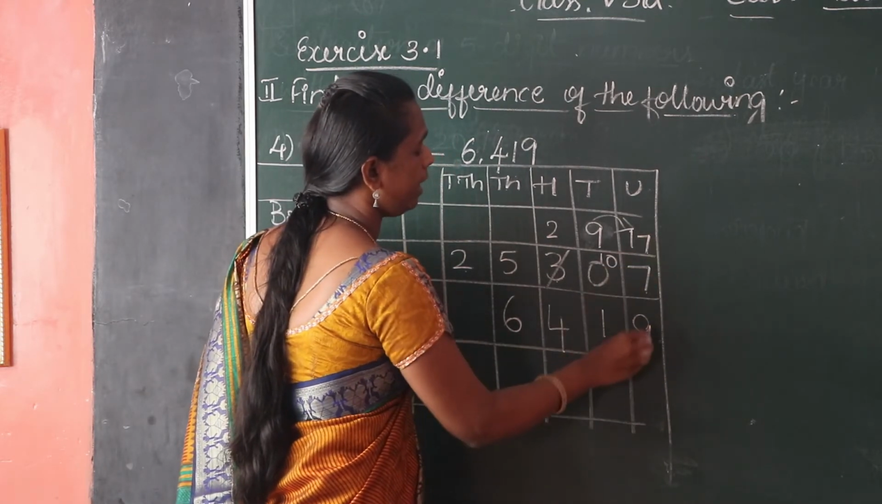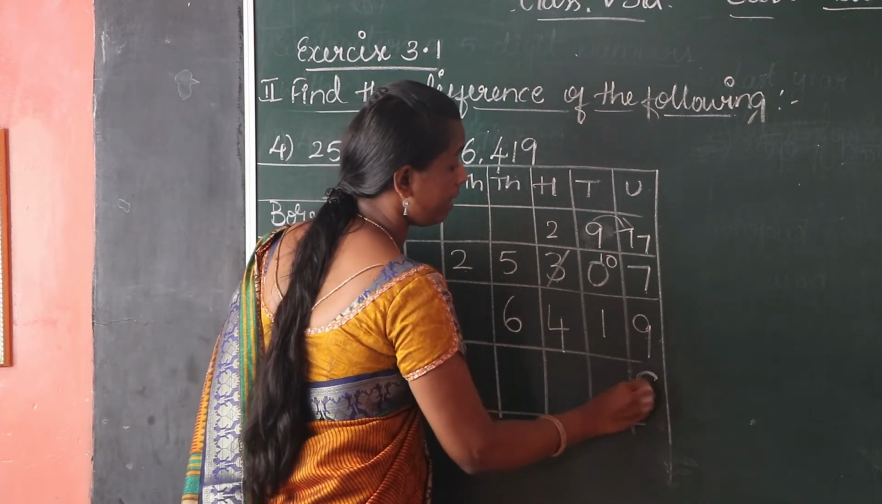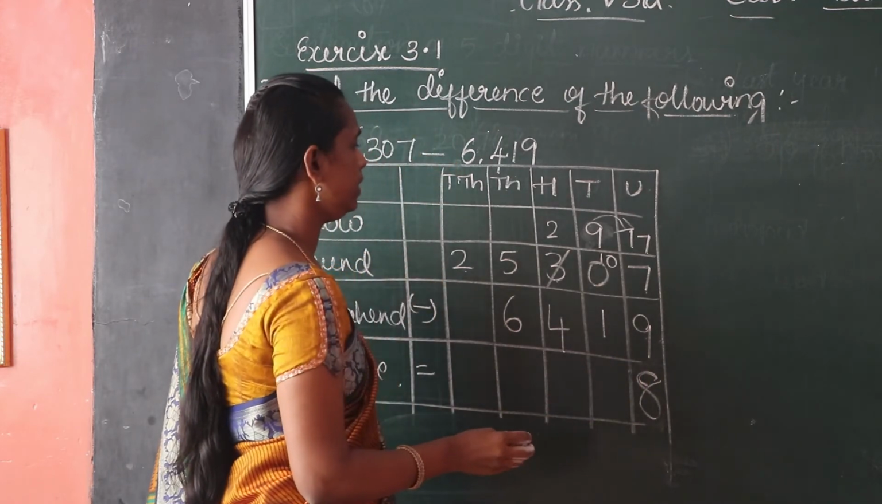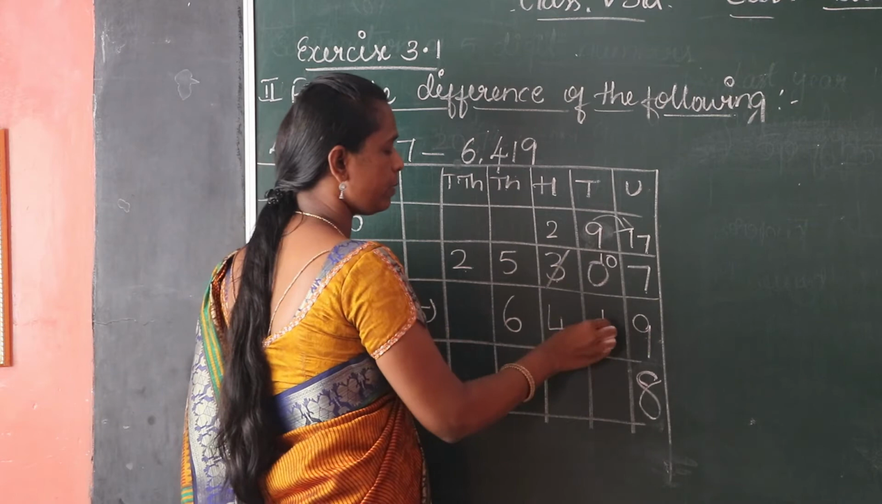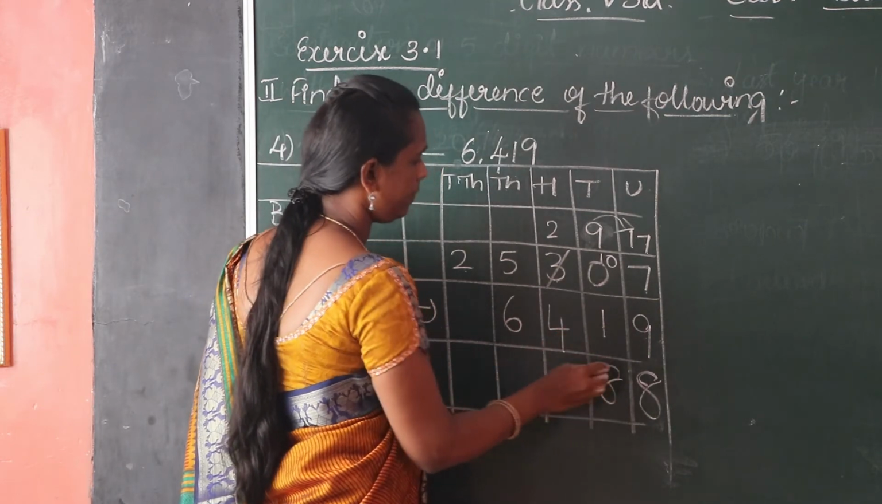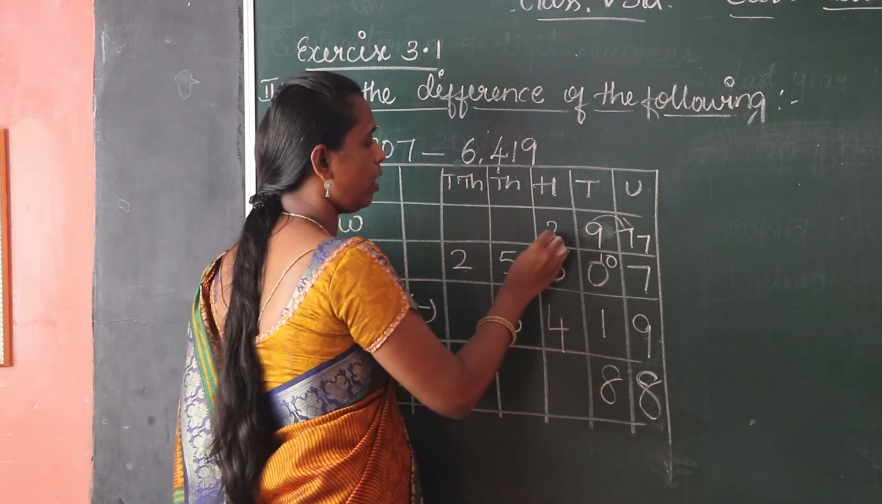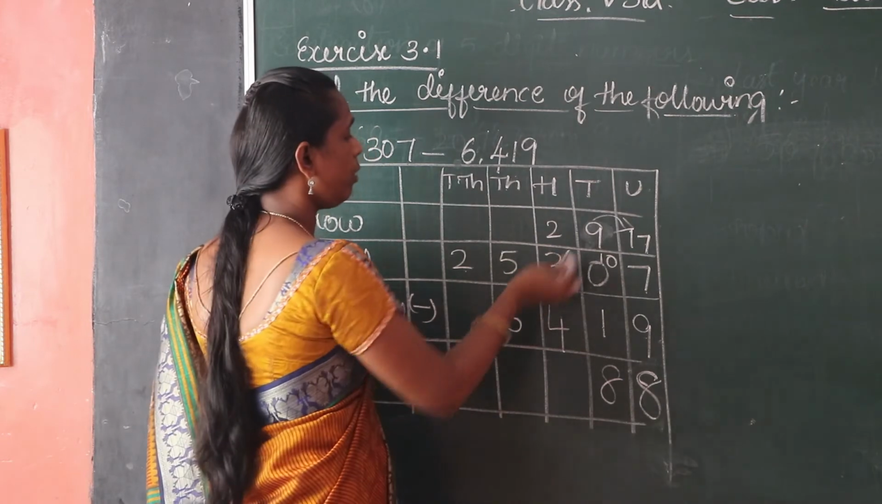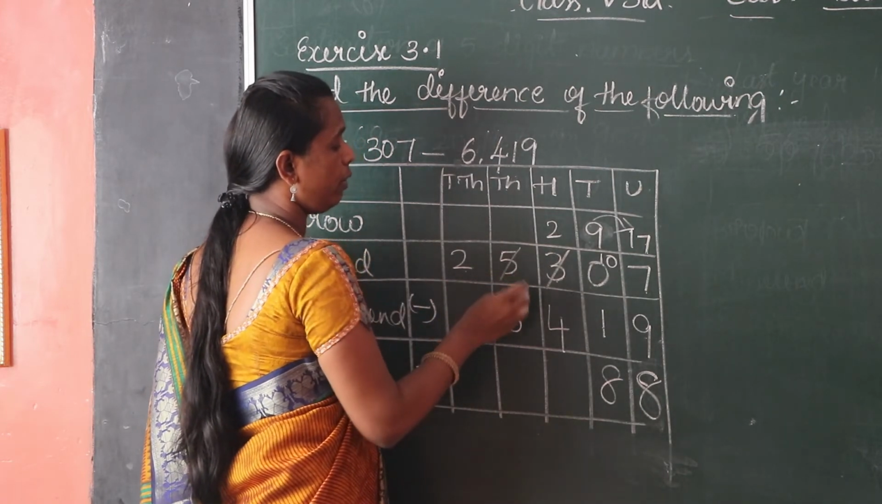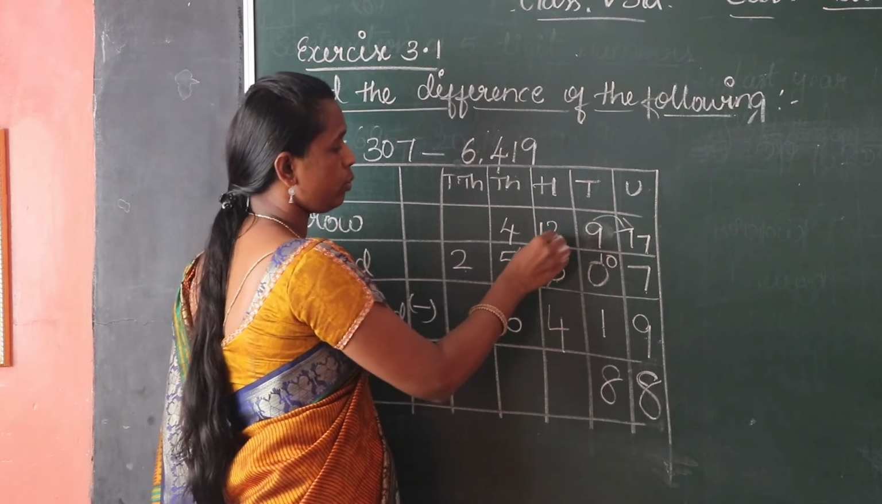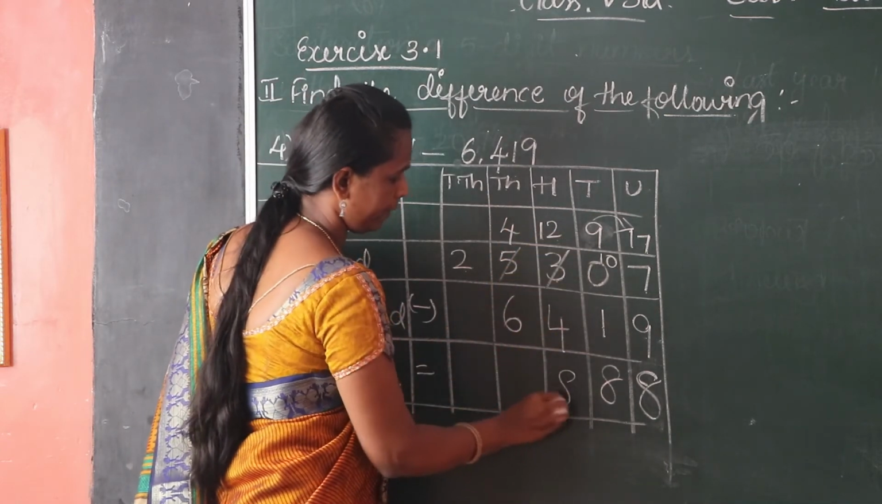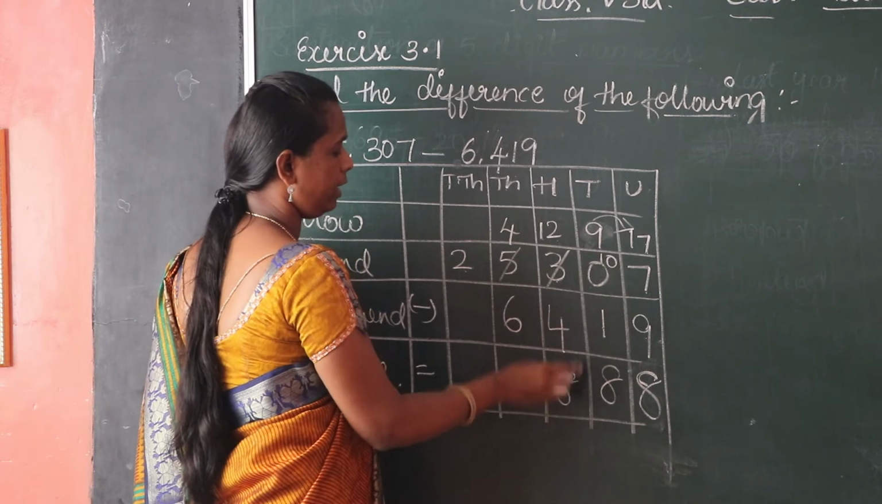17 minus 9, 8. This 9 minus 1, 8. This 2 minus 4, it is not possible. Take borrow from the nearest place. This 5 becomes 4. This 2 becomes 12. 12 minus 4, 8.